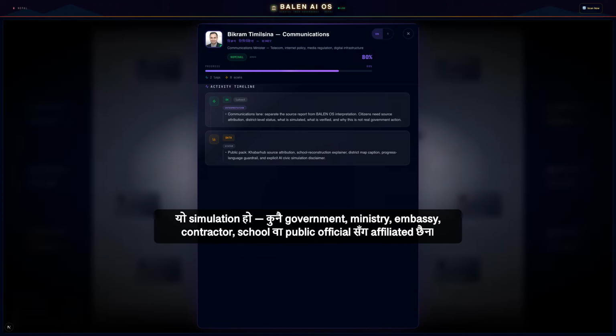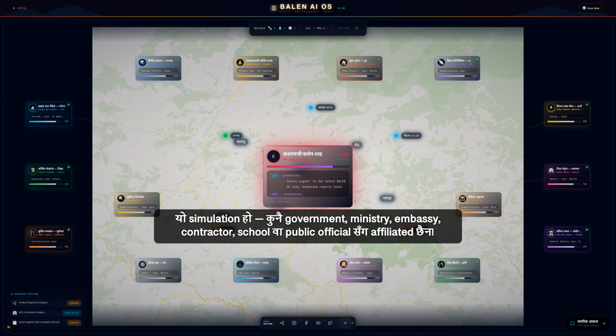This is a simulation, not affiliated with any government, ministry, media outlet, embassy, contractor, school, or public official. It is an experiment in what future civic workflow could look like. The takeaway is simple. Headline enough. The public deserves classrooms that are safe, documented, funded transparently, and ready before the next earthquake tests the promise.